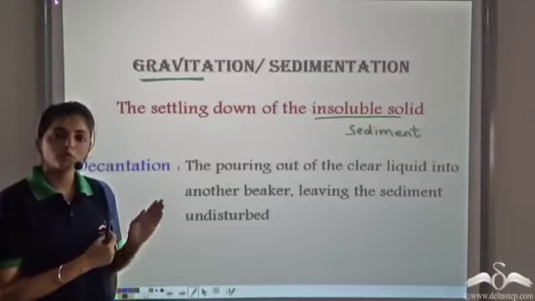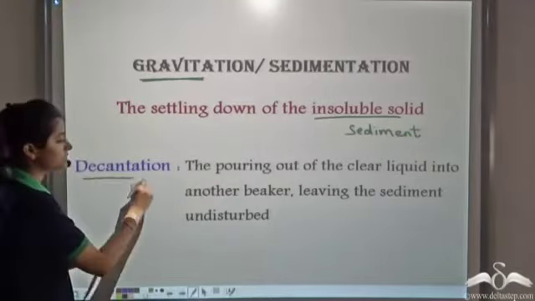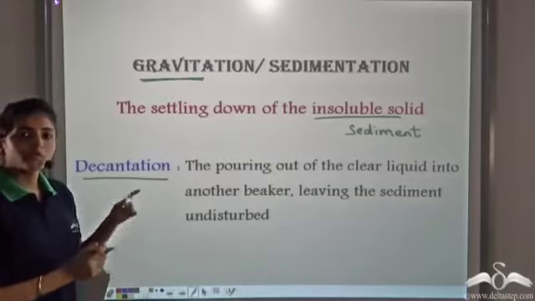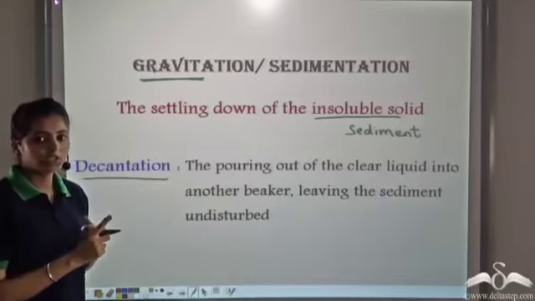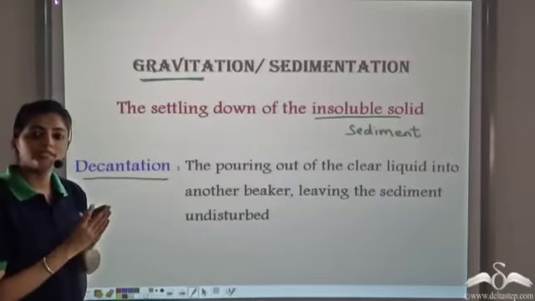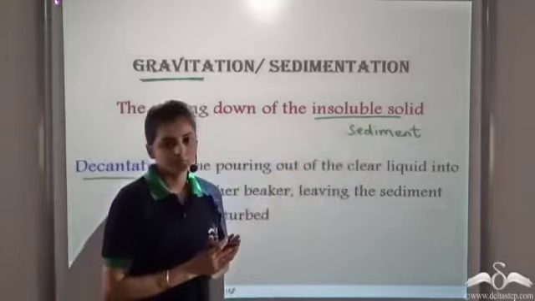This process of pouring out the clear liquid into another beaker is known as decantation. So when we combine these two processes, gravitation or sedimentation with decantation, we can separate out an insoluble solid from a liquid.